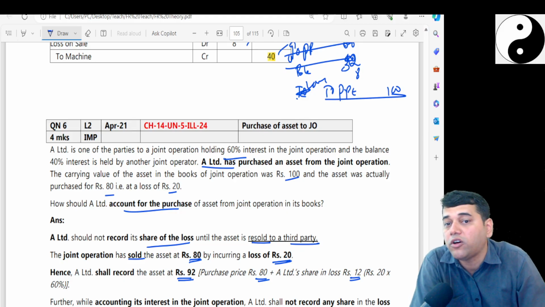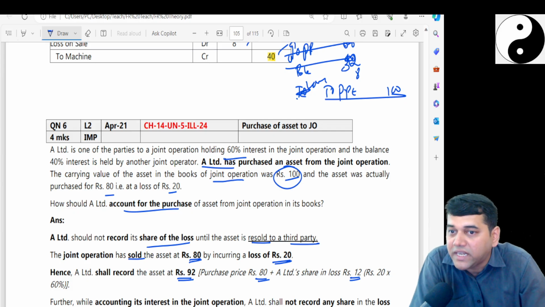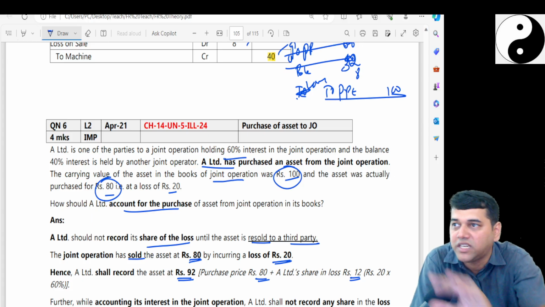Because the loss is for whom? The joint operation, no? See, the joint operation's book value is 100 and you got the asset at 80 rupees. So what goes out? Okay, we'll see the journal entry. I'll explain it to you with the journal entry.